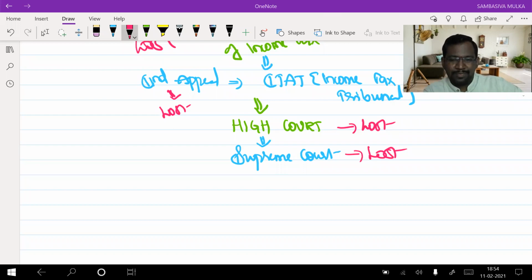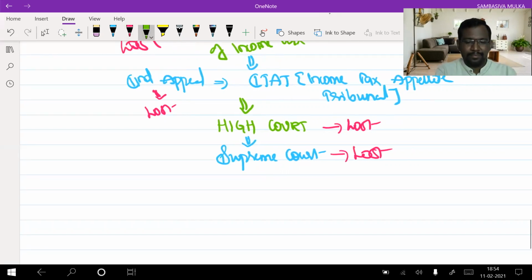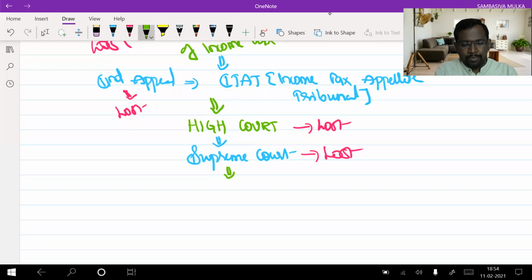President, no. See, we cannot challenge the decision given by the Supreme Court, but we can file a review petition. We still have one option, that is filing of the review petition.